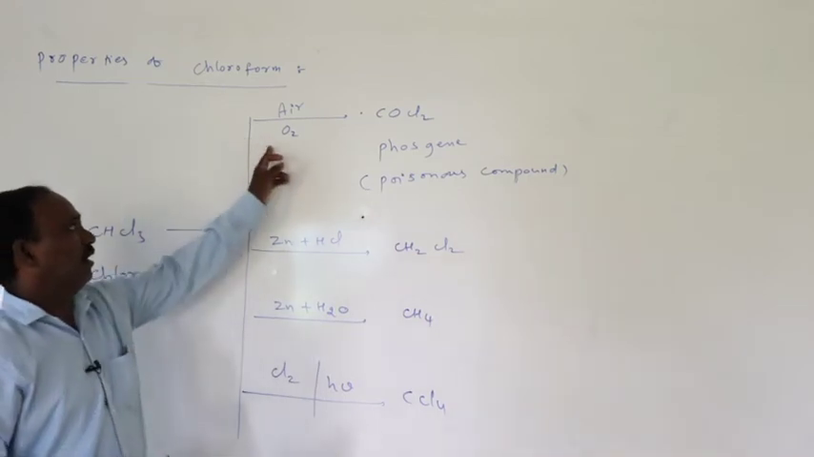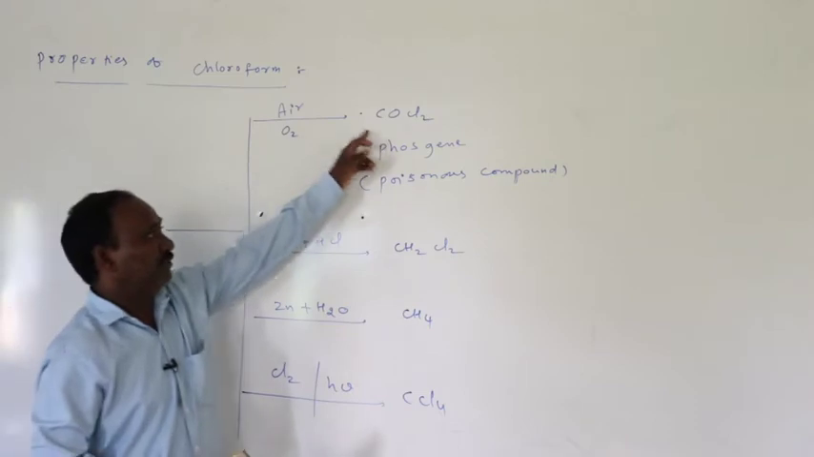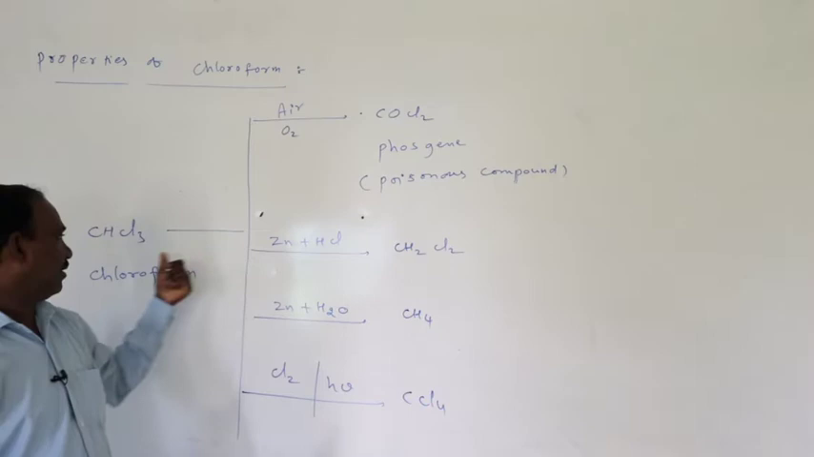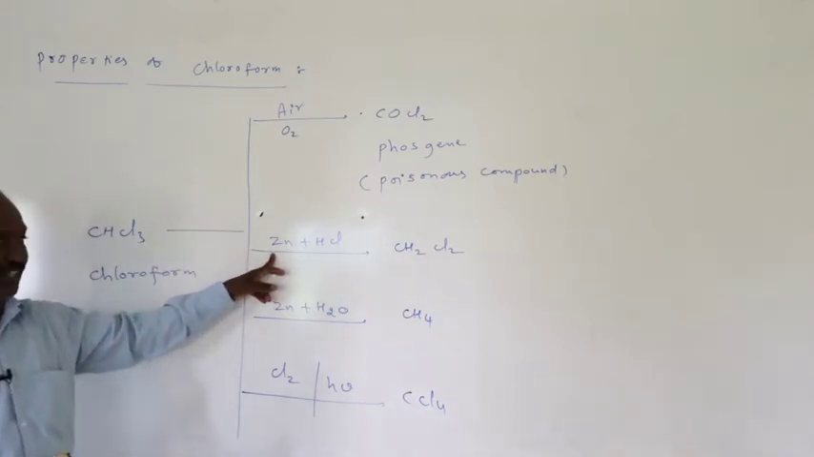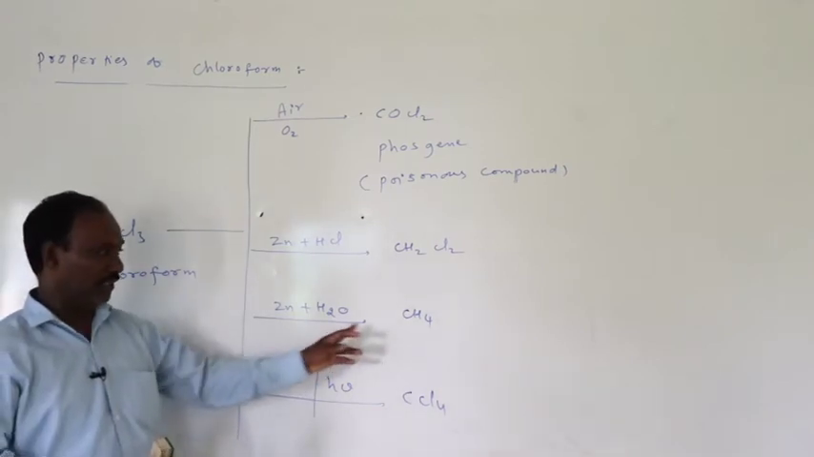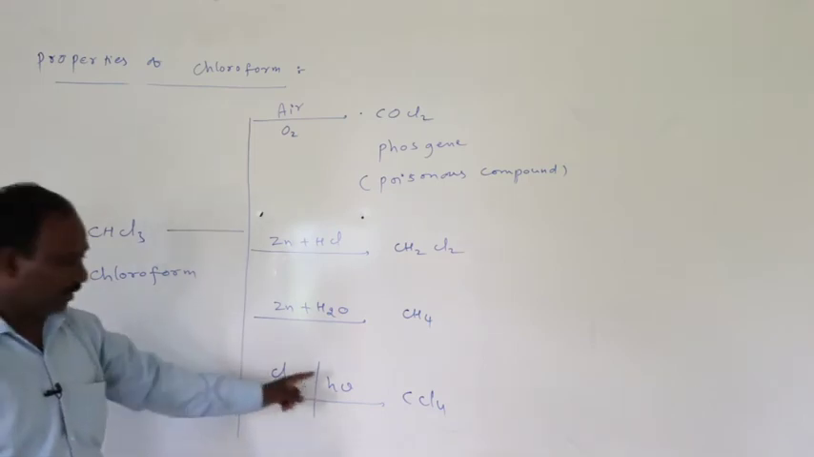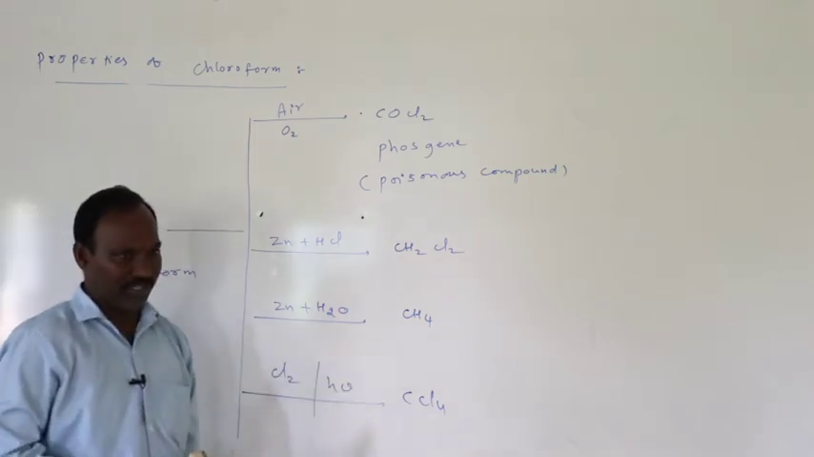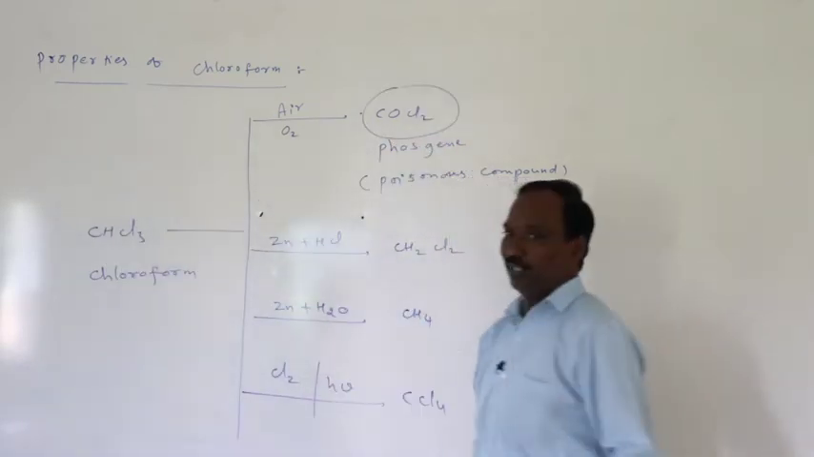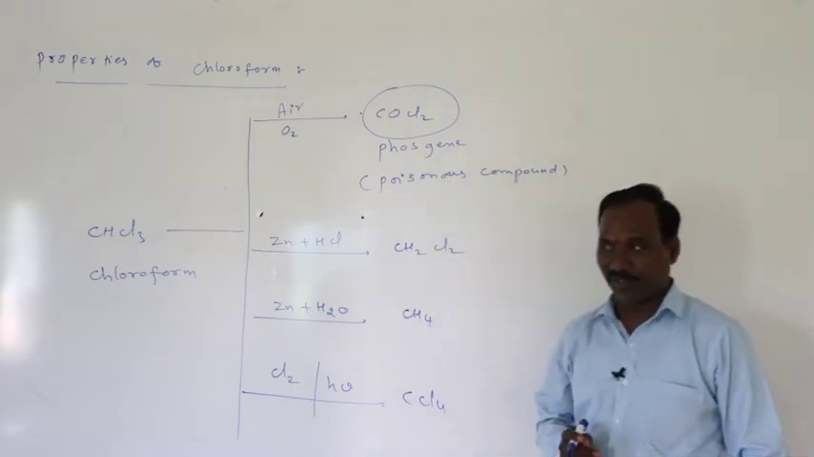Chloroform on treatment with air, oxidation gives phosgene, a poisonous compound. With zinc plus HCl, partial reduction gives dichloromethane. With zinc and water, complete reduction gives methane. With chlorine in the presence of sunlight, carbon tetrachloride is formed. Now COCl2, carbonyl chloride, is a poisonous compound.